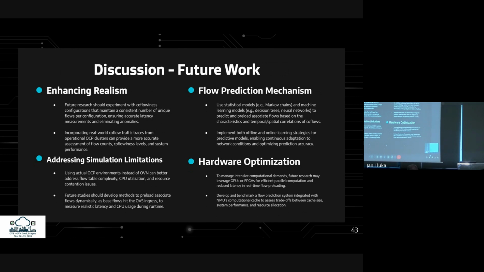Actual OCP environments will expose flow table complexity and CPU usage. Dynamically preloading flows at ingress will provide real-time latency data. Developing flow prediction models using statistical and machine learning techniques is essential for optimizing flow preloading. Additionally, leveraging GPUs or FPGAs can reduce latency, and benchmarking cache-integrated systems will help balance performance and resources.